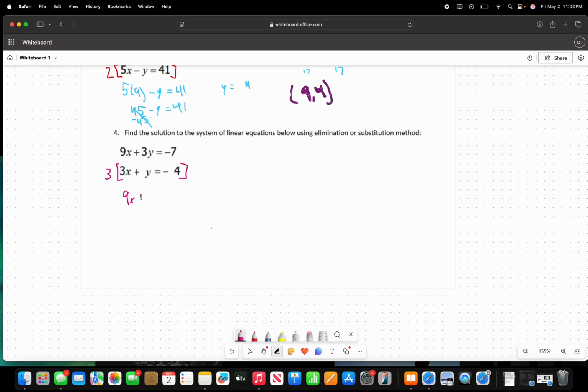And then 3 times y is going to give me 3y. And then equals, this times this is going to give me negative 12.